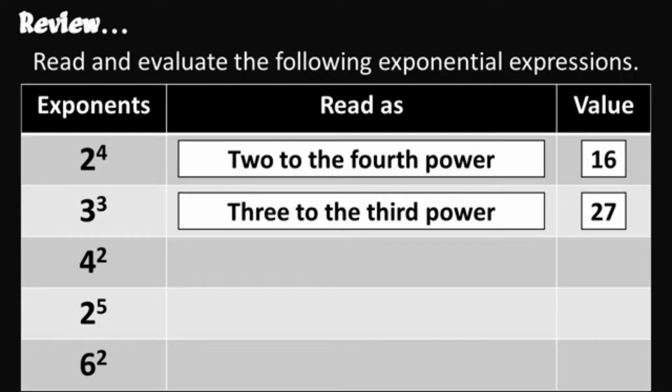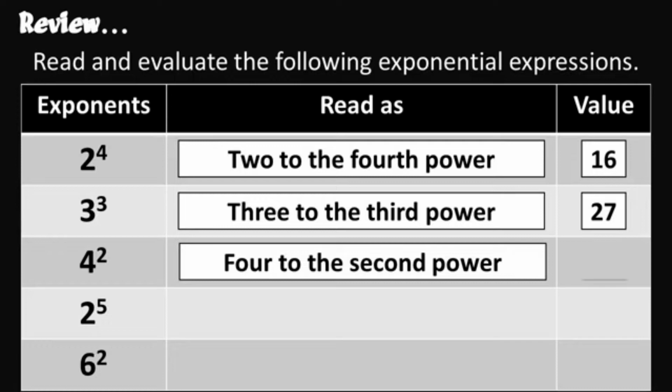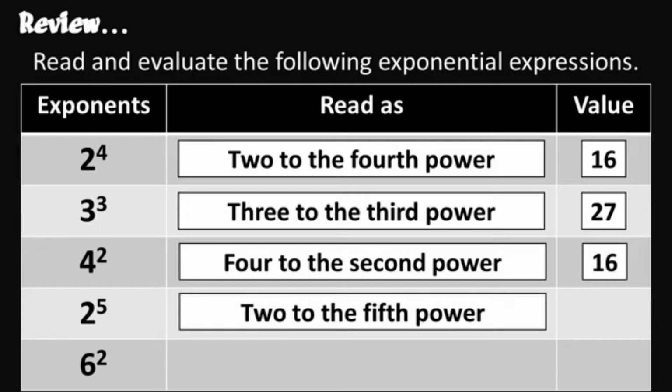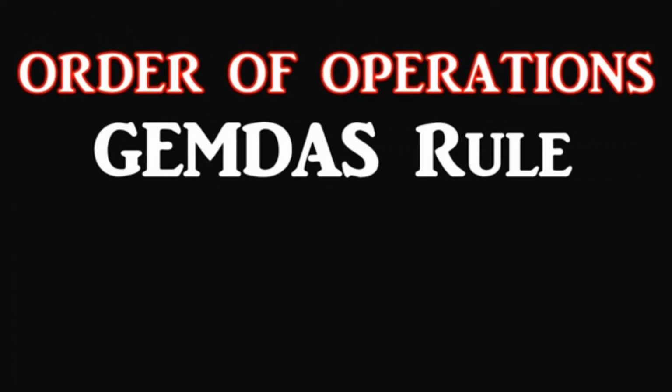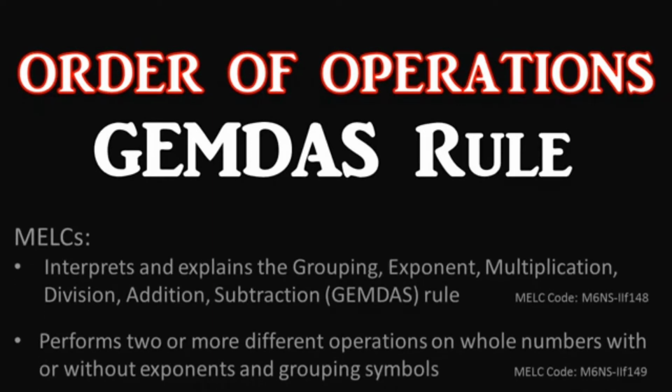4 to the 2nd power, 16. 2 to the 5th power, 32. 6 to the 2nd power, 36. Very good, children. Our new lesson is all about order of operations using the GEMDAS rule.